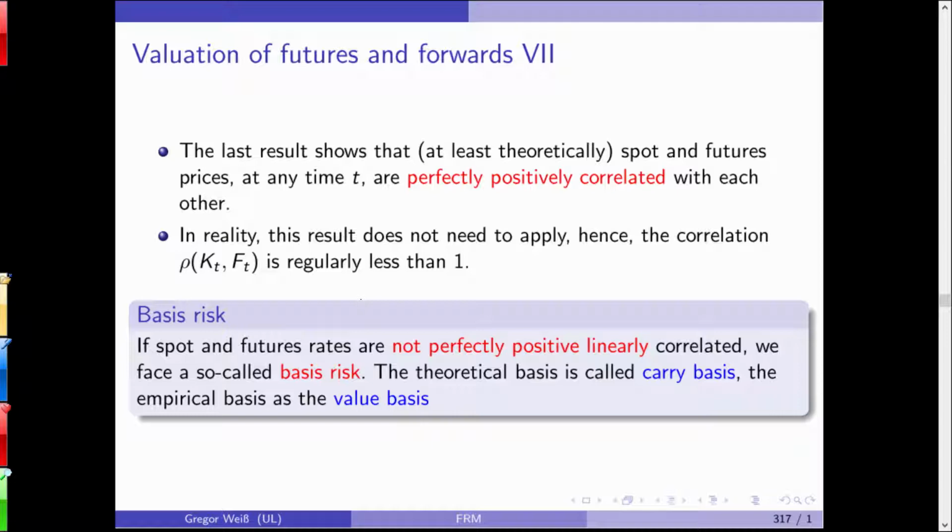In reality, this result does not need to apply. Hence, the correlation is regularly slightly less than 1. This is what we call basis risk. If spot and futures prices are not perfectly, positively, linearly correlated, this is what we call a basis risk. The theoretical basis is called the carry basis, and the empirical basis is called the value basis.